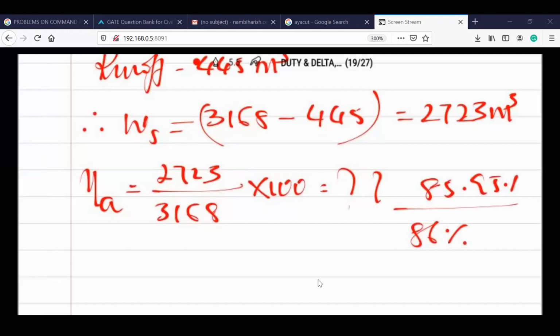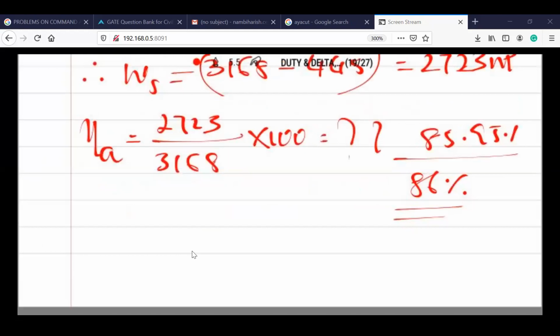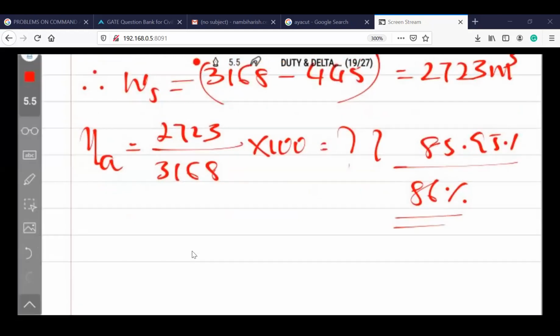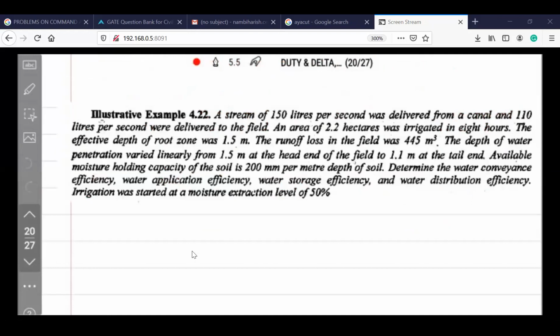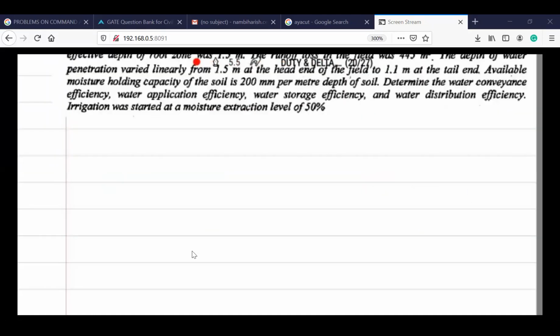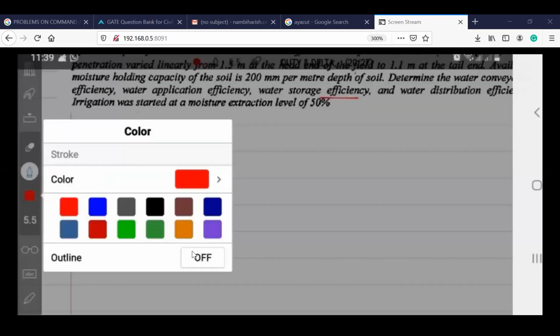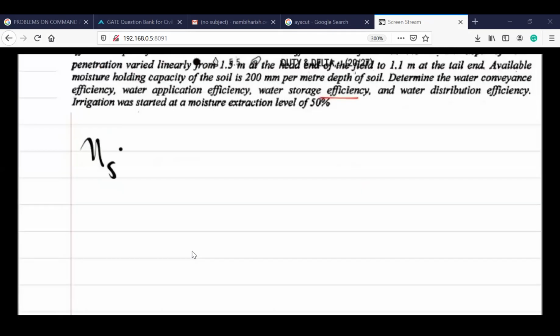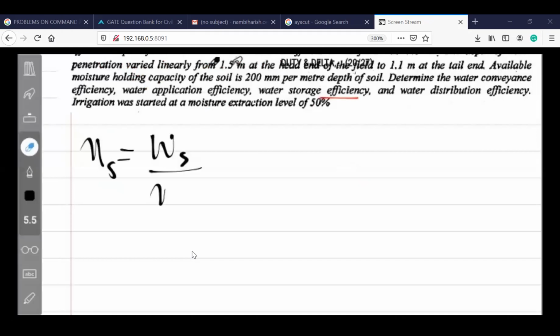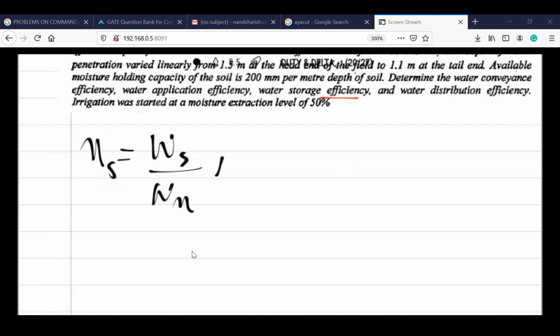Okay. Now we got the application efficiency, right? So we will move on to the next calculation. You are asked to calculate the storage. So for calculating the storage, what is the formula we have? NS is equal to WS by WN into 100.